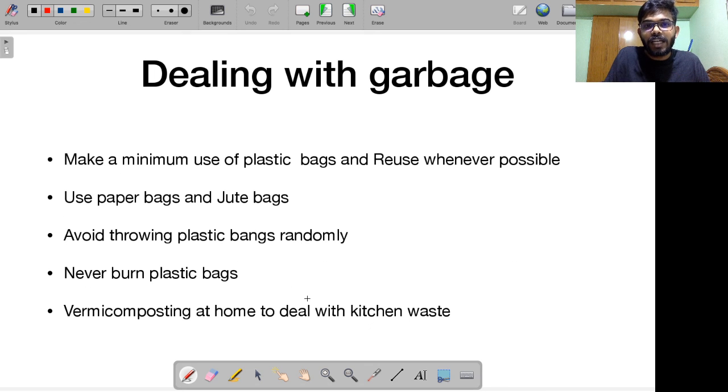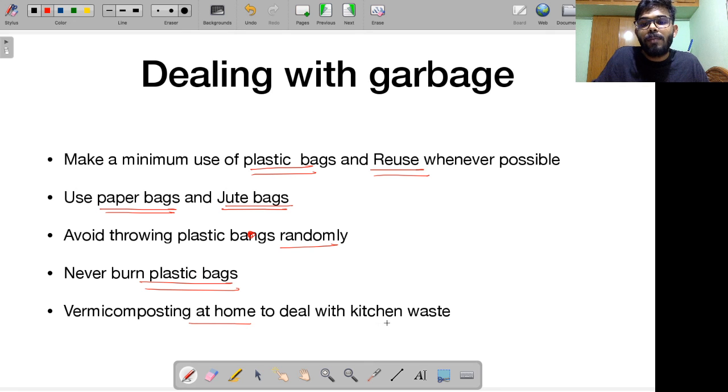So what are the various ways, at a personal level, that we can deal with garbage? This is given in class 6 NCERT, so that's why I'm discussing this. Dealing with garbage: make minimal use of plastic bags. Try to reuse them wherever possible, so don't throw them away after a single use. Try to keep them for a longer duration of time. Why don't we just shift to paper bags? They are easily biodegradable. We can go for jute bags. These are other ways. We will try to avoid throwing plastic bags randomly. We should never burn plastic bags. As I told you, it releases a lot of toxic gases.